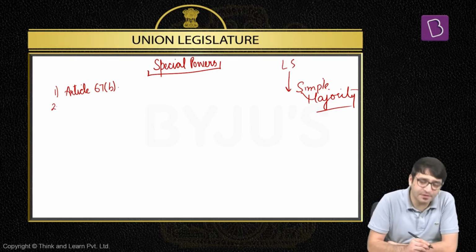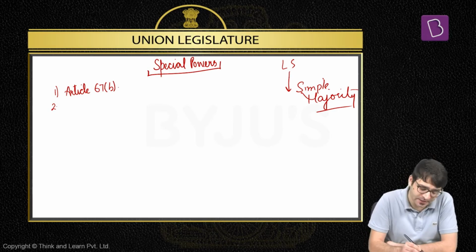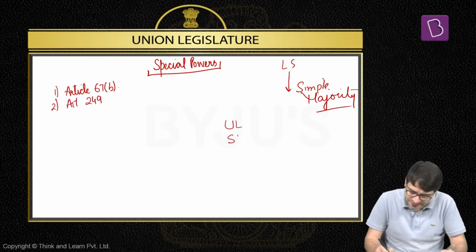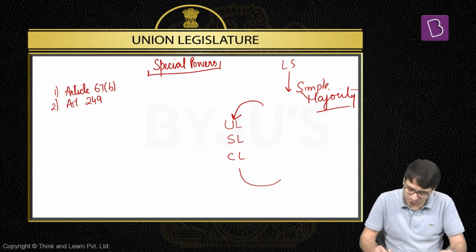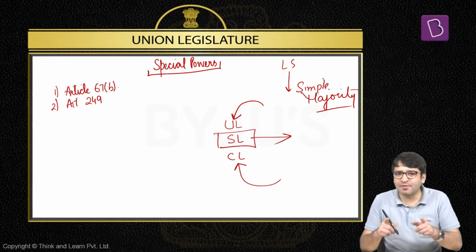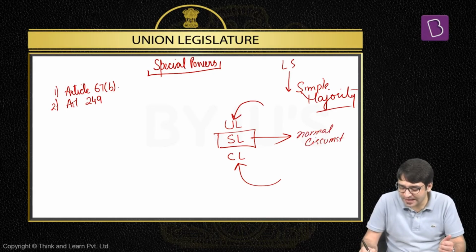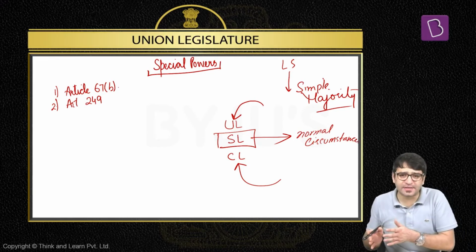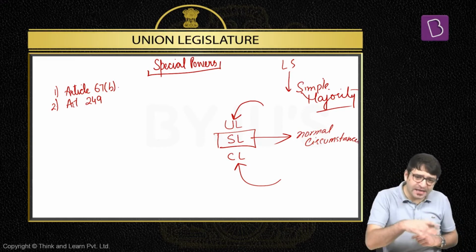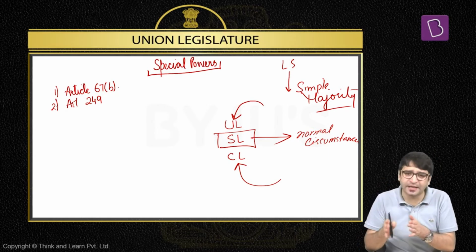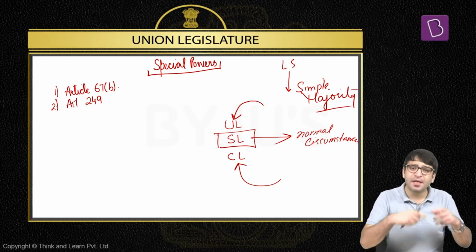Second special power which is not available to Lok Sabha but it is available to Rajya Sabha is Article 249 of the Constitution. What is Article 249? We have union list, state list, concurrent list. Parliament has the power to legislate on any item mentioned in the union list. Both Parliament and the state legislature have the power to make law on any item mentioned in the concurrent list. But state legislature has the power to make law on any item mentioned in the state list, but only in normal circumstances. Which means in normal circumstances, the state legislative assembly has the power to make law on any item mentioned in the state list. That means on law and order, land, agriculture, gambling, police. In normal circumstances, the state legislature has the power to make laws on any item mentioned in the state list.